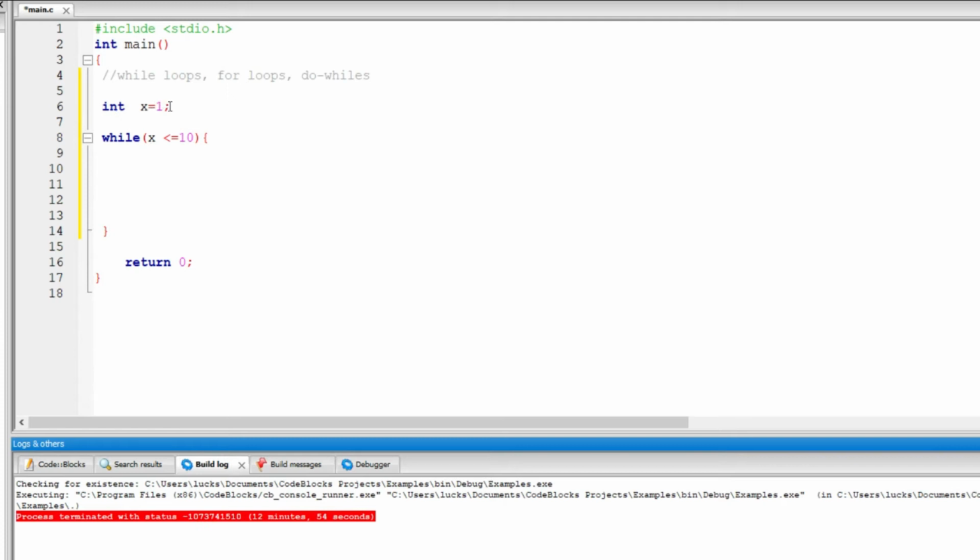So in that memory location somewhere in your system, x, which is the name of the variable, now has a 1. When it comes to line 8, x is 1, so it's going to say 1 is less or equal to 10, which is true. So this condition right here is true, so it's going to execute whatever is inside here.